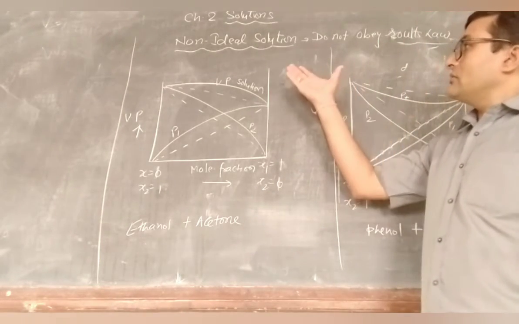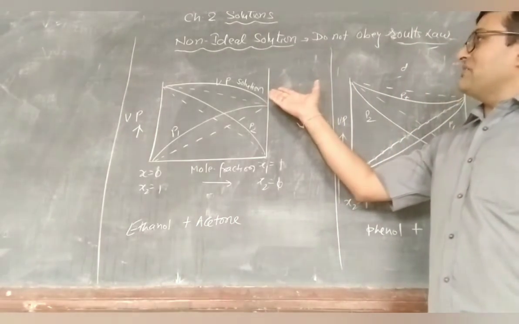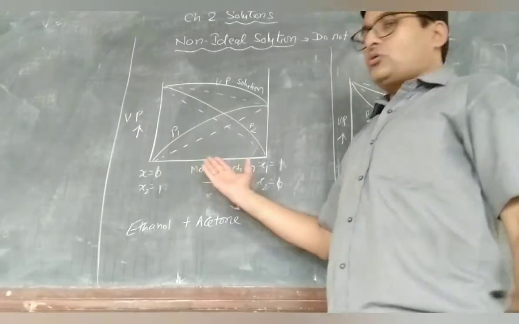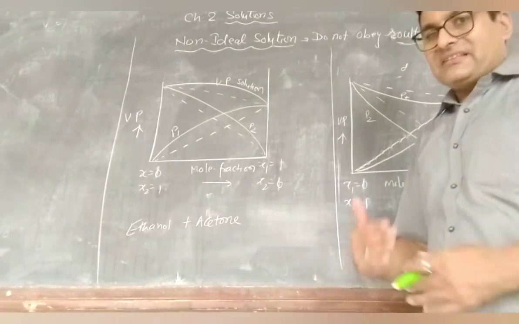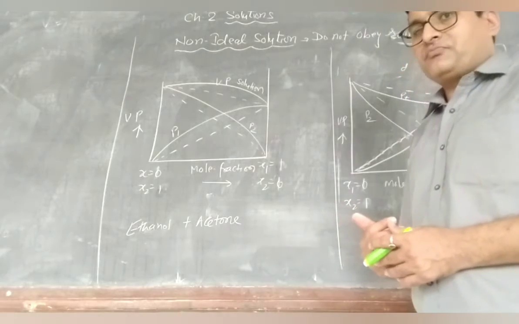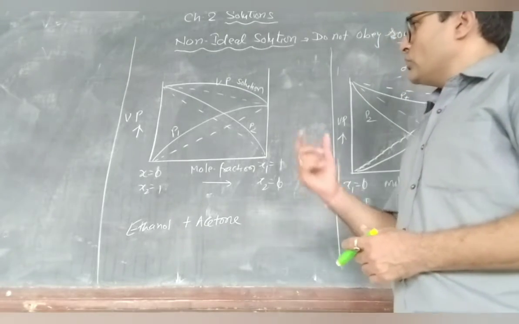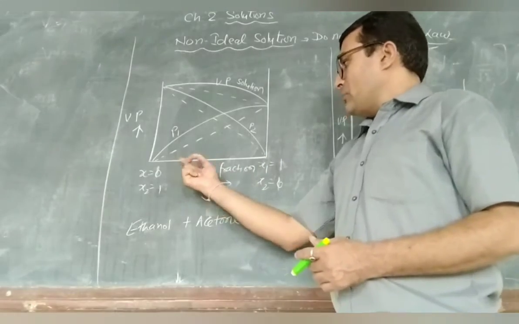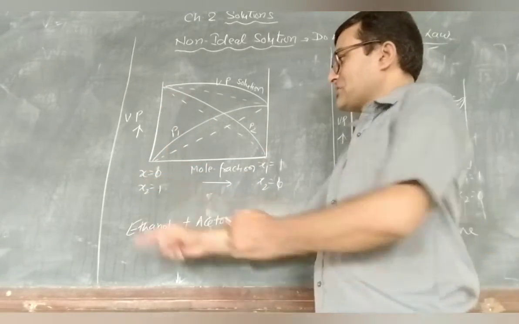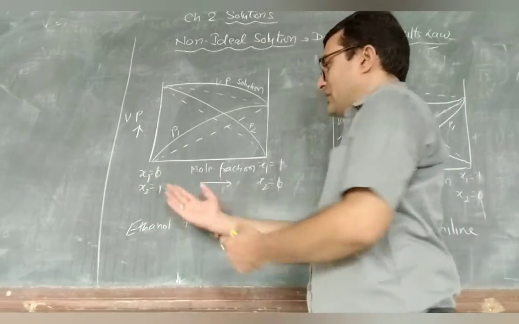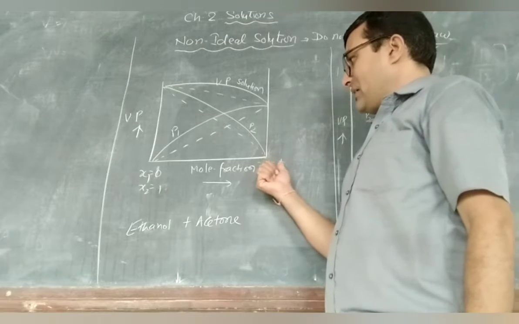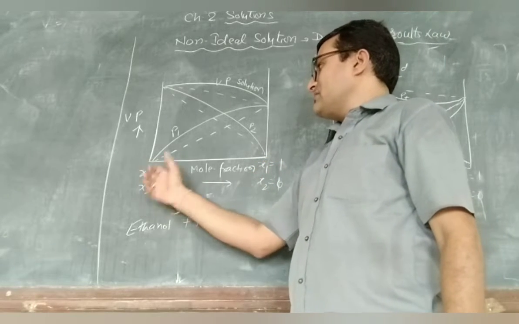If we see the positive deviations and negative deviations and relate the vapor pressure to mole fraction, in positive deviations the vapor pressure is increased, right? Suppose here is the mole fraction and this is the vapor pressure. Mole fraction x1 is 0, x2 is 1. That means on this side x1 is increasing and on this side x2 is increasing.